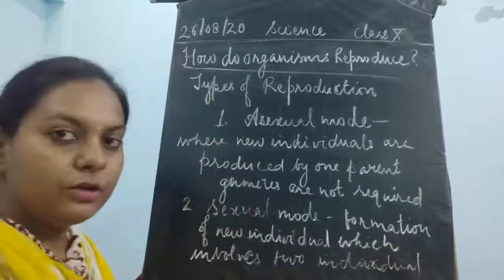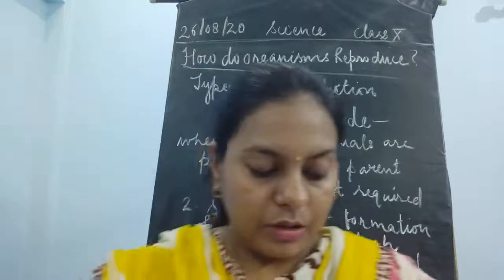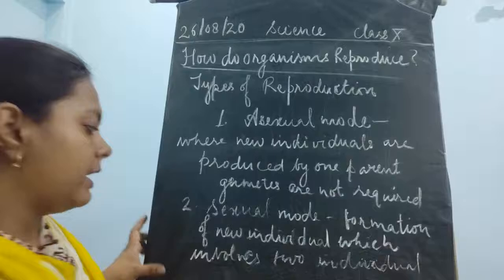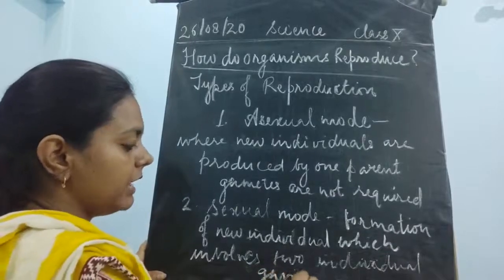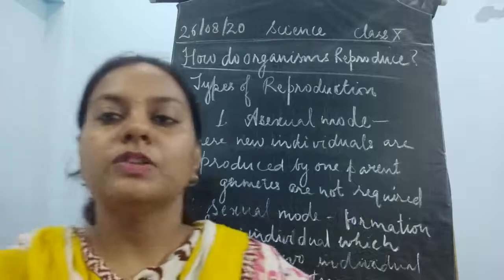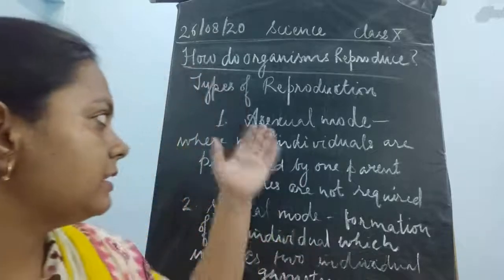Okay, or they require two parents. Fine. Now we require two different types of gametes. In this, we require gametes, and that too two different types of gametes. Okay, so these are the two basic ideas.